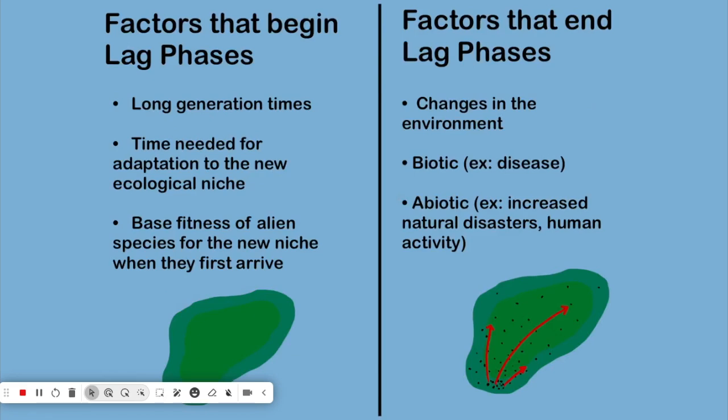Key factors. The main causes of lag phases are long generation times, the time needed for adaptation to the new ecological niche, and base fitness of the alien species for the niche when they first arrive. Main factors that end lag phases include changes in the environment, biotic factors such as disease, and abiotic factors such as increased natural disaster rate, human activity, and climate change.